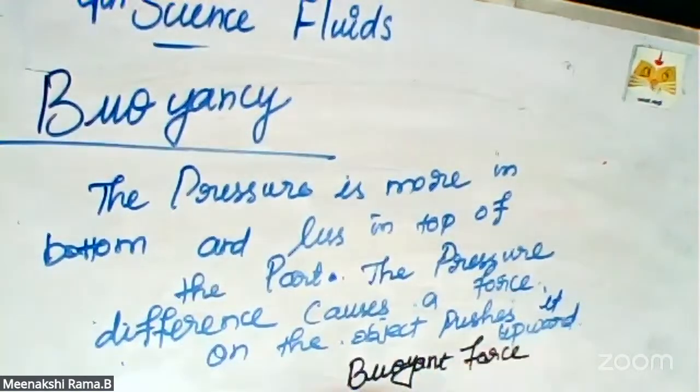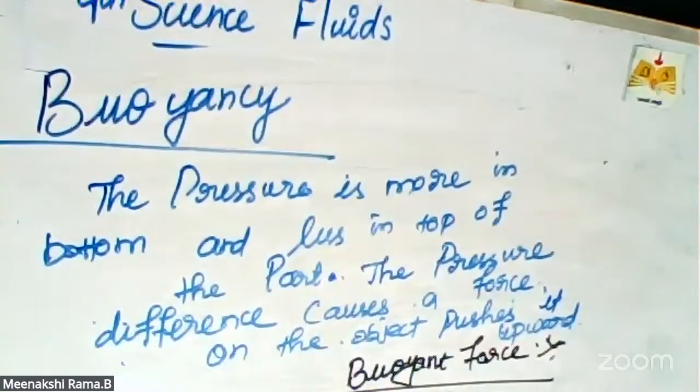What is buoyant force? This is one important question. Buoyant force means the pressure difference causes a force on the object that pushes it upward.